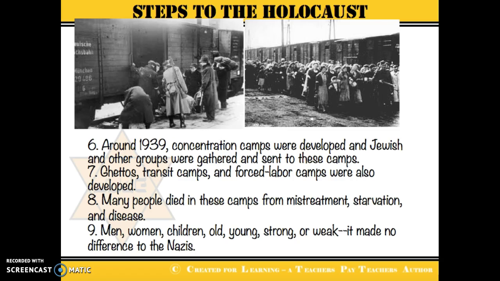Ghettos were separate areas within different cities where Jewish people were forced to live. These areas were overcrowded, and Germans controlled the amount of food and necessities that people within the city were allowed. Many people died in the camps, many people died in the ghettos, but specifically the camps. They died there from mistreatment, starvation, and disease, and being killed off.